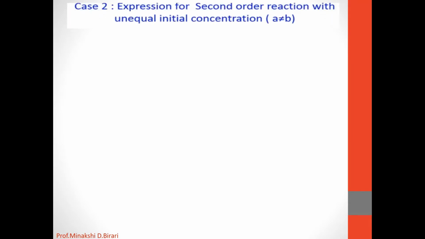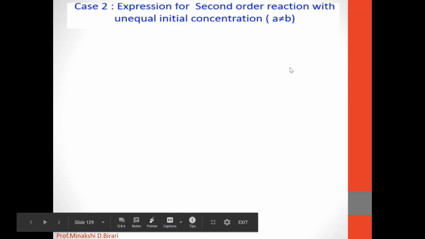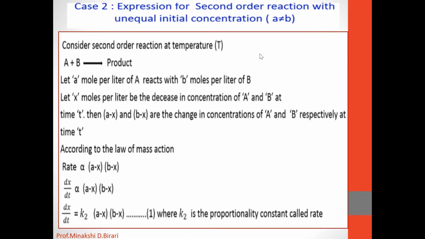Then let us see the second case, in which the second order reaction has unequal initial concentration. So what is the expression for second order reaction with unequal initial concentration? That is, A is not equal to B. Consider a second order reaction at temperature T: A plus B gives product. That means here two reactants are involved, reactant A and reactant B, to give product.